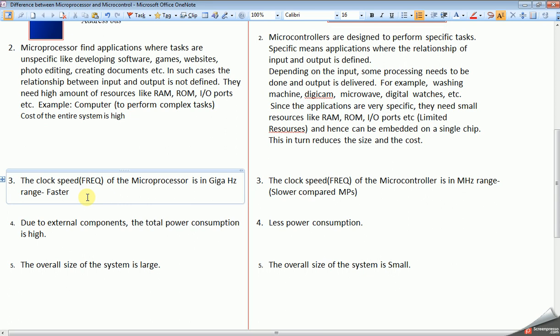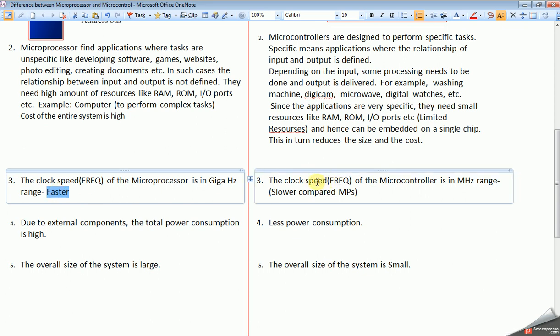The clock speed of a microprocessor is in GHz. That is the reason microprocessors are faster. And the clock speed of a microcontroller is in the megahertz range. So these are slower compared to microprocessors.